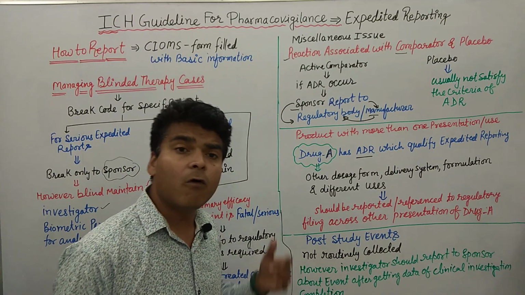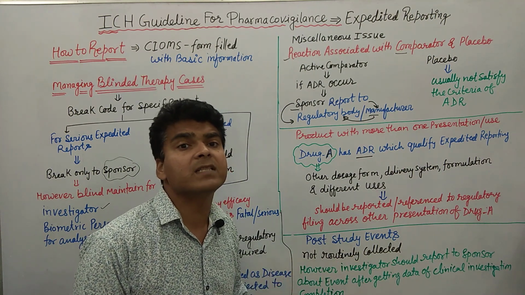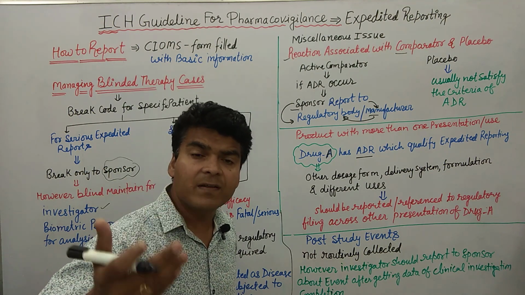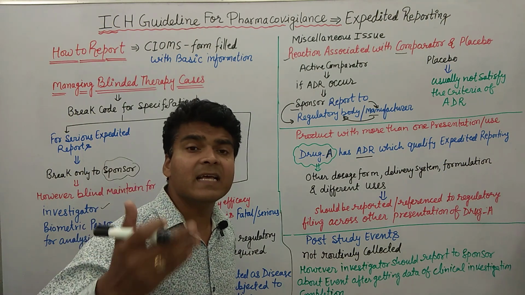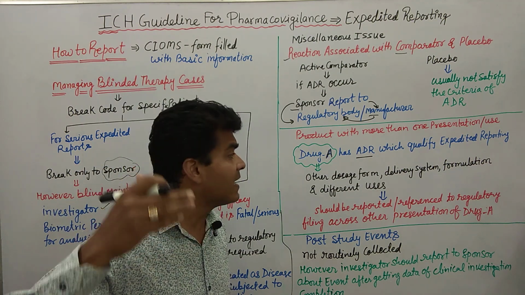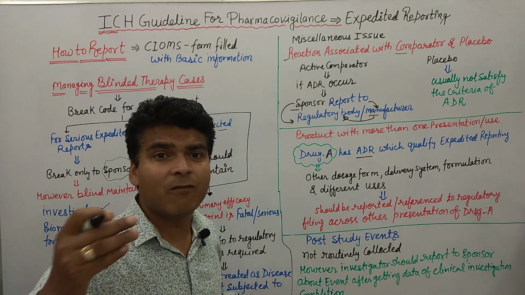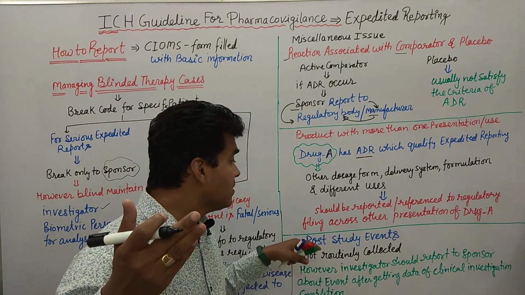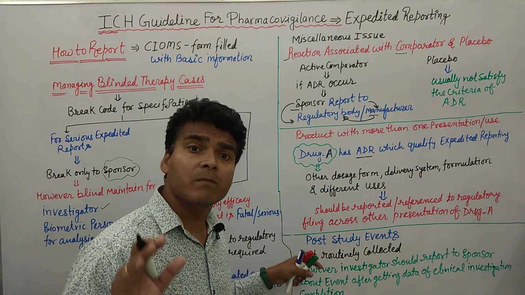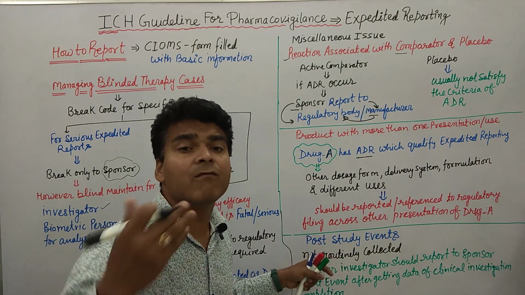Clear, everyone? Then what to do for a post-study event? Suppose when the study is complete, and after completion, an adverse event comes. After the post-study period and completion of the study, if there is an occurrence of an ADR which qualifies as expedited reporting, then what to do? In that case, generally what happens? Generally it is not routinely collected. This is what happens in the majority of cases because it is not collected. But if collected, then what do we need to do?